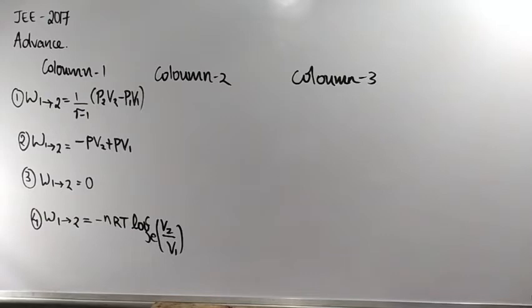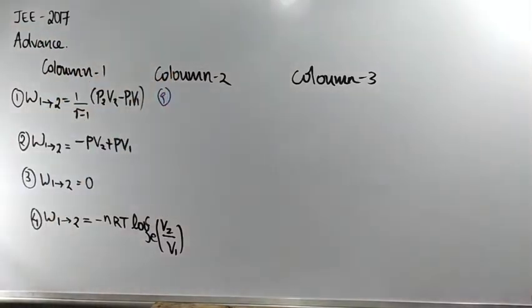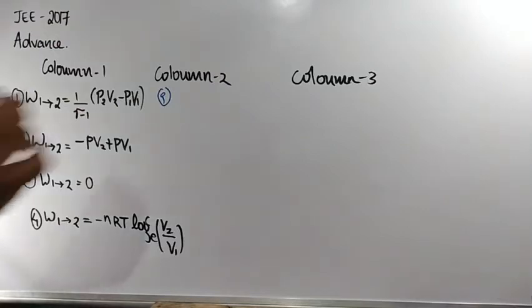In column 2 they had given again 1, 2, 3, 4. It is a match the following type, and some questions they asked based on that. So the first one here is isothermal process.